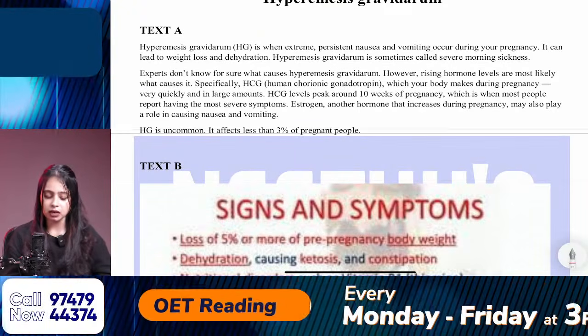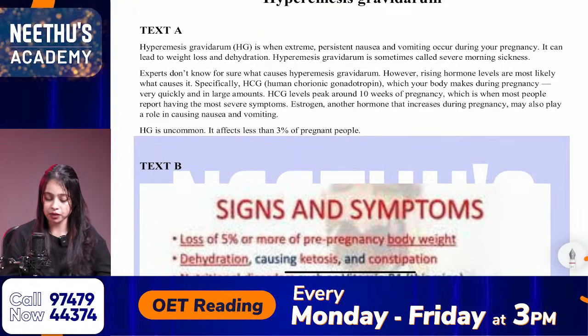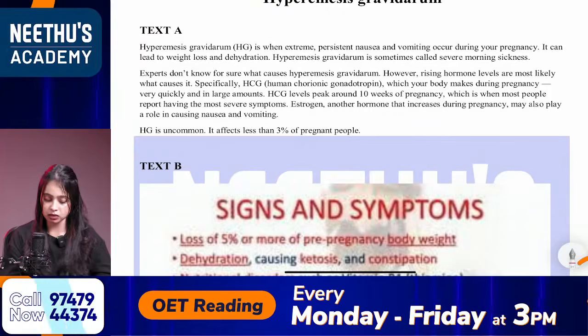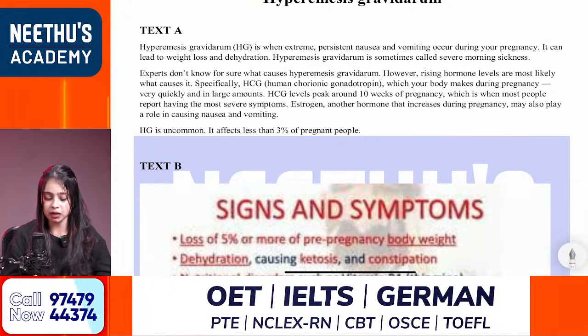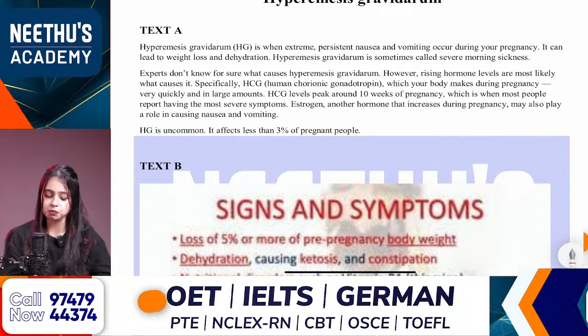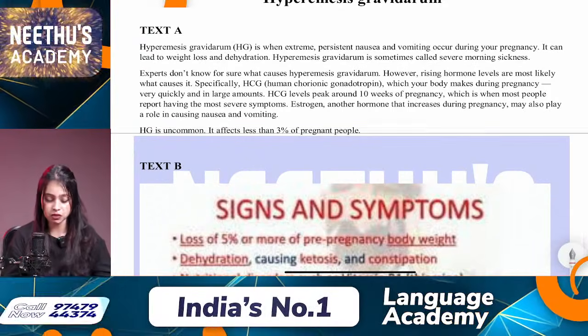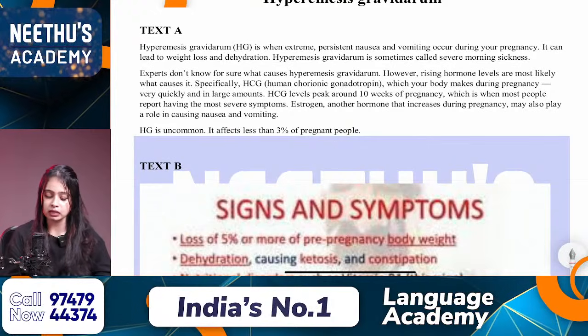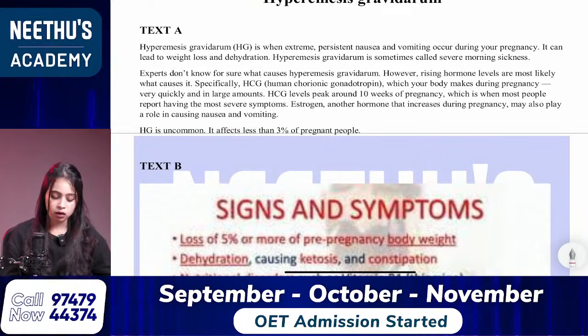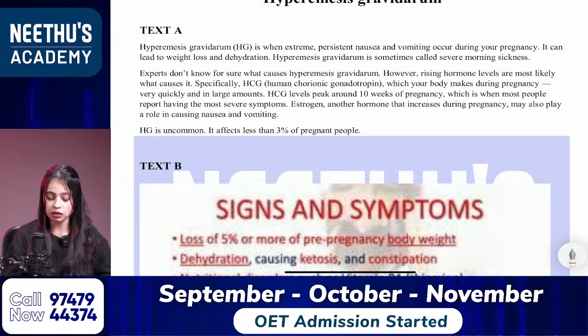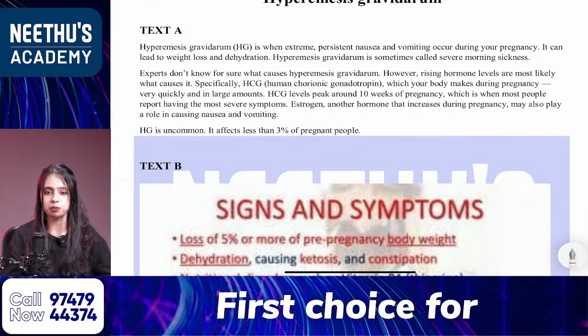Specifically, HCG, human chorionic gonadotrophin, which your body makes during pregnancy very quickly and in large amounts. HCG levels peak around 10 weeks of pregnancy, which is when most people report having the more severe symptoms. Estrogen, another hormone that increases during pregnancy, may also play a role in causing nausea and vomiting. Okay, HG is uncommon. It affects less than 3% of pregnant people.